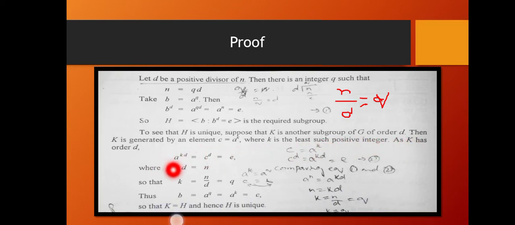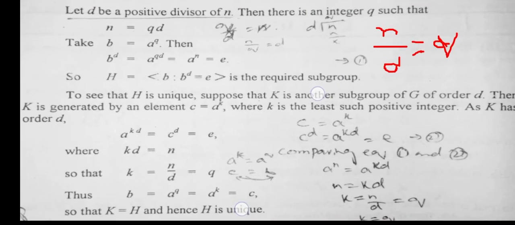So a raised to the power kd is equal to c raised to the power d, which is the identity, where kd is equal to n. If kd is equal to n, then k is equal to n divided by d, which is also equal to q.